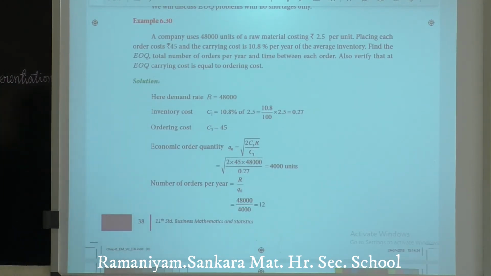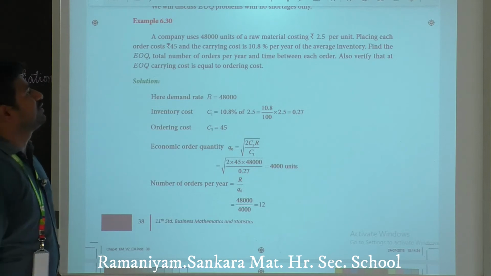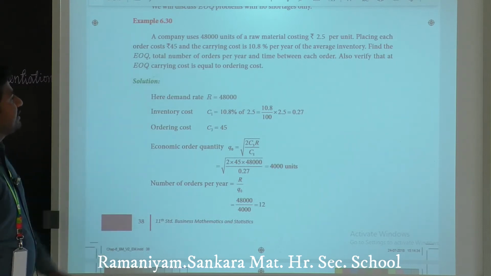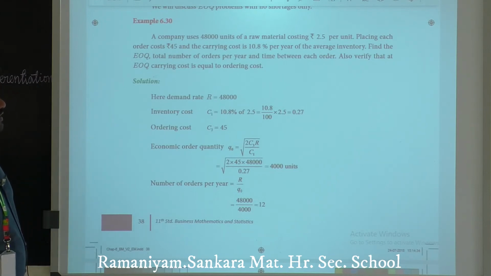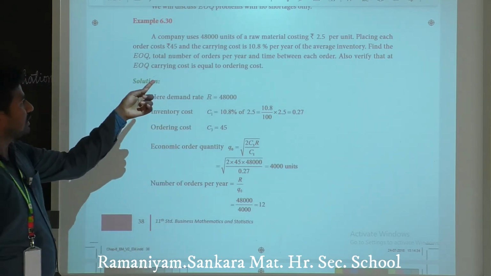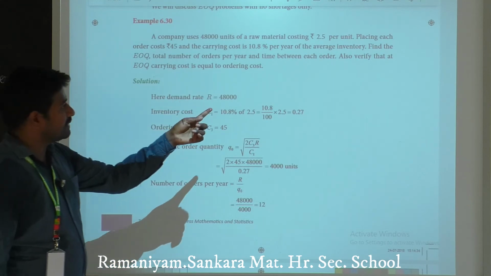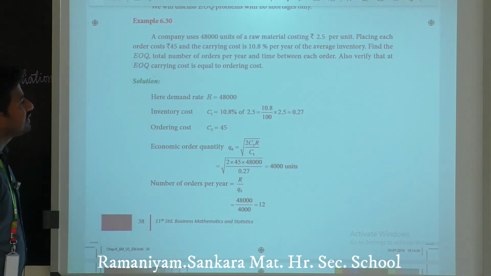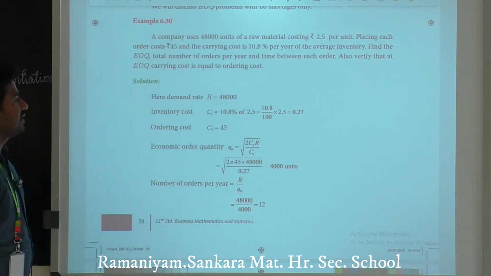First, a company uses 48,000 units of raw material costing rupees 2.5 per unit, placing each order costs rupees 45, and carrying cost is 10.8% per year of the average inventory. Find the EOQ, total number of orders per year and time between each order. Also verify that at EOQ, the economic order quantity, carrying cost is equal to ordering cost.